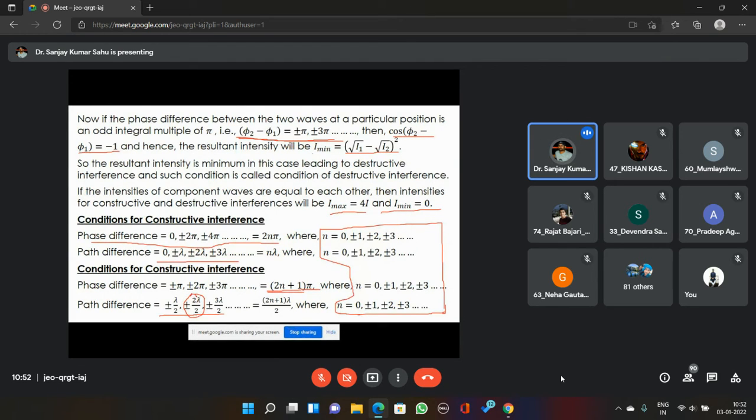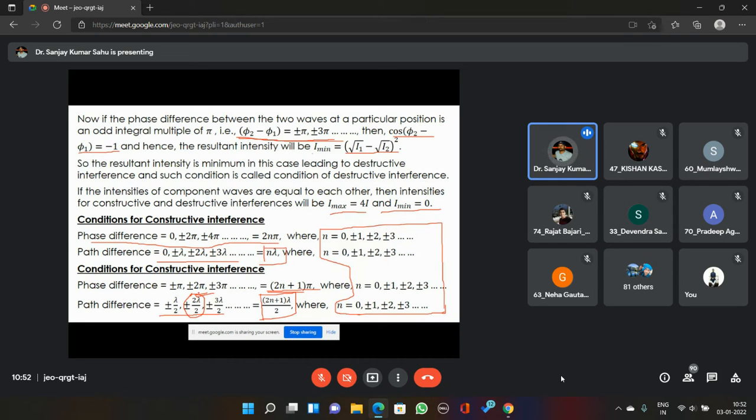Here it is a mistake. It cannot be 2 lambda by 2. So if the path difference is (2n plus 1) lambda by 2, then you are getting destructive interference. If it is n lambda, then you are getting constructive interference. These are the conditions of constructive and destructive interference in terms of path difference.